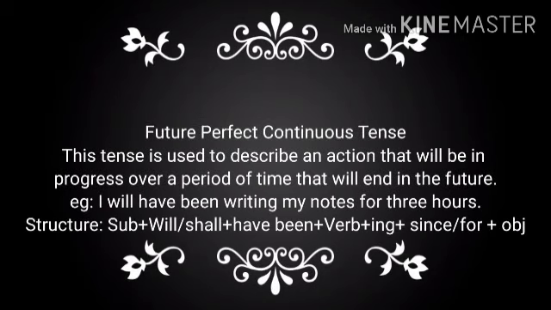Future perfect continuous tense. This tense is used to describe an action that will be in progress over a period of time that will end in the future. For example, I will have been writing my notes for 3 hours.